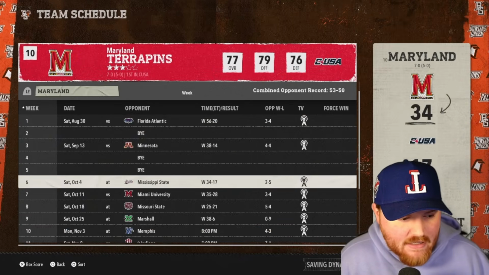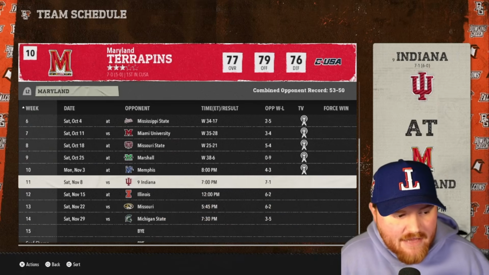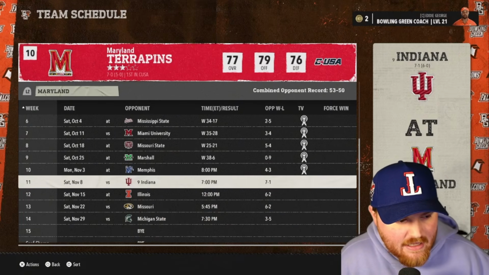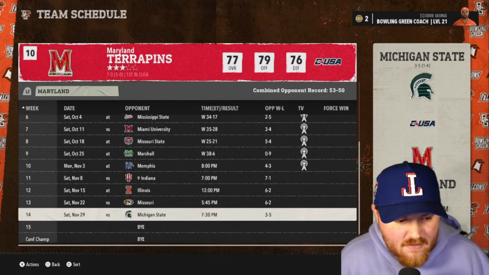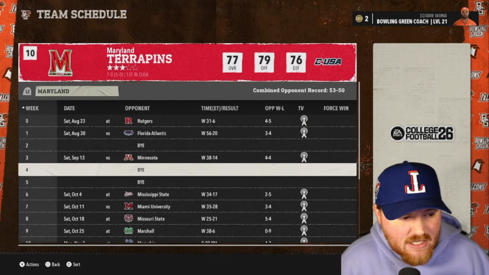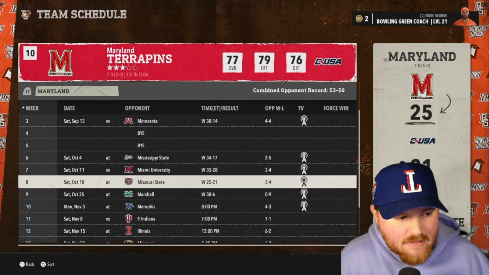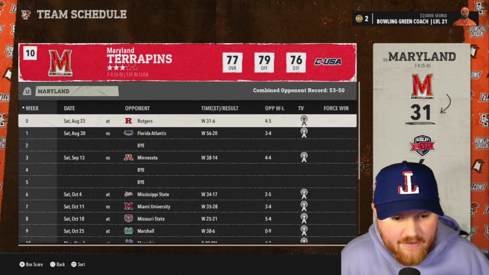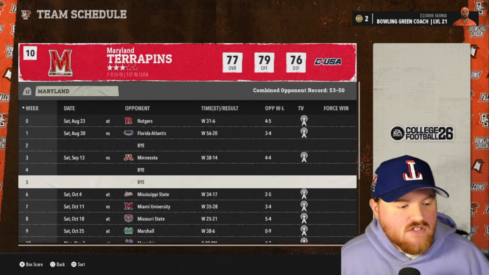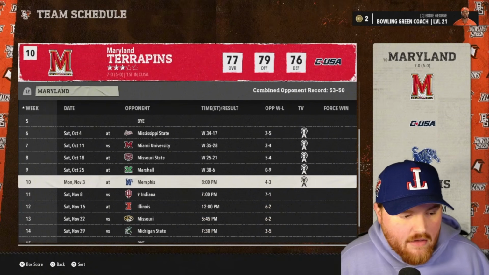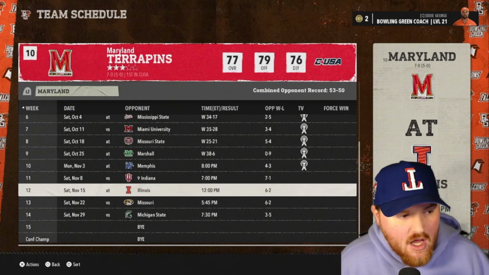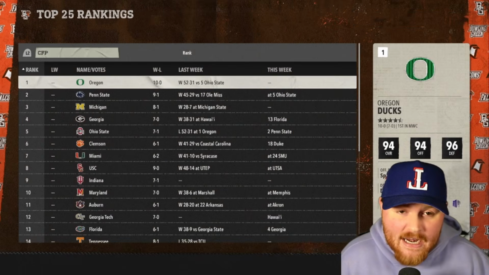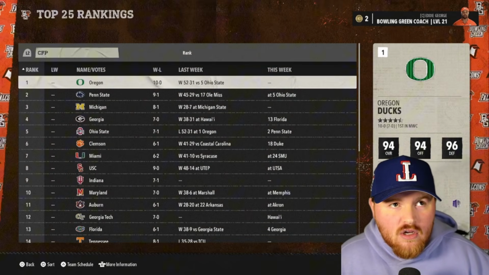So they most likely haven't played Miami yet. They still have a game against Indiana in the non-conference, but other than that, they have Miami and Michigan in their conference who they have not played yet. Is this considered a rivalry game? It is. Maryland and Rutgers is for some reason considered a rivalry game, although I would assume that both schools don't consider it that. But Maryland has been doing quite a bit better in our new roster